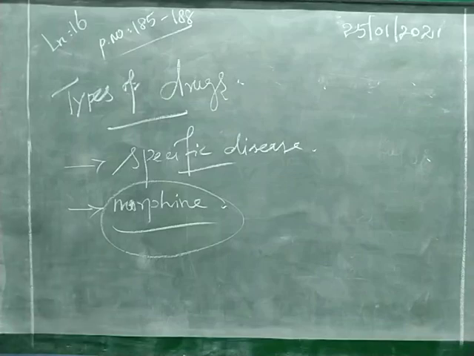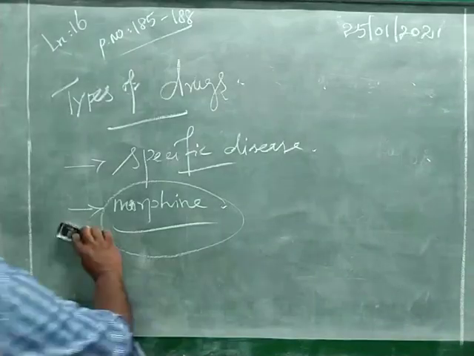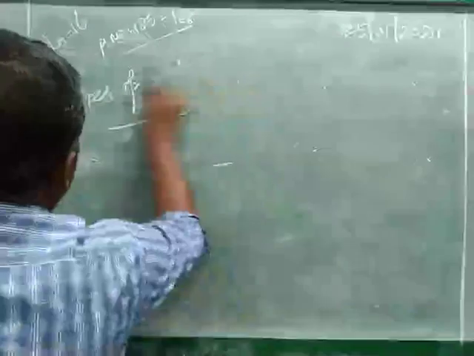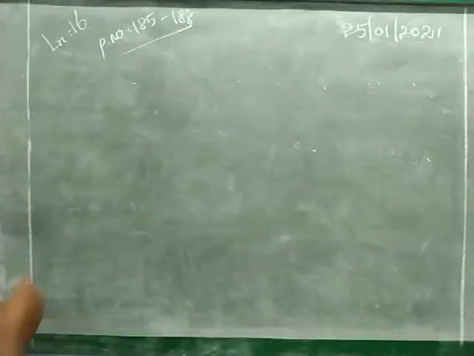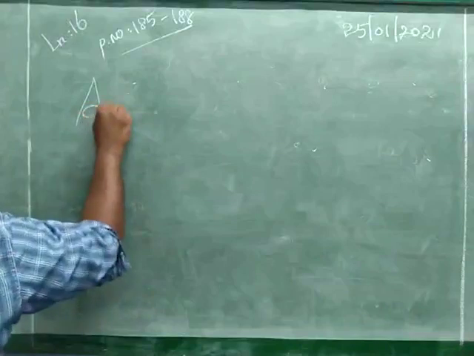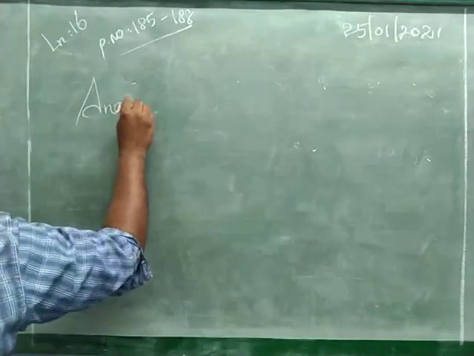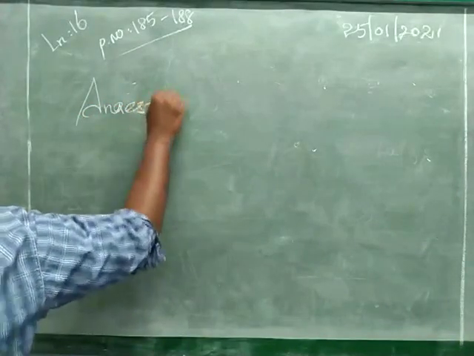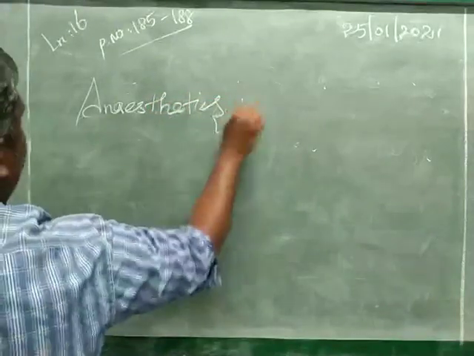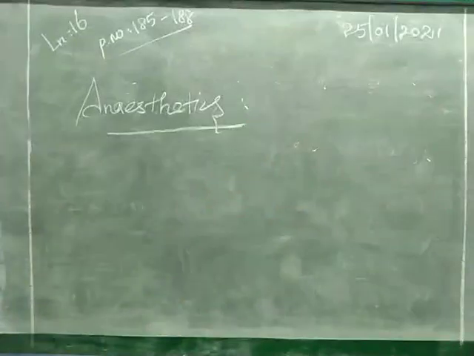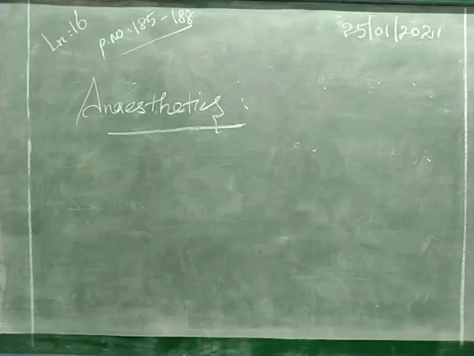Next topic, anesthetics. This is an important one in pharmaceutical industries. The spelling is ANAESTHETICS.